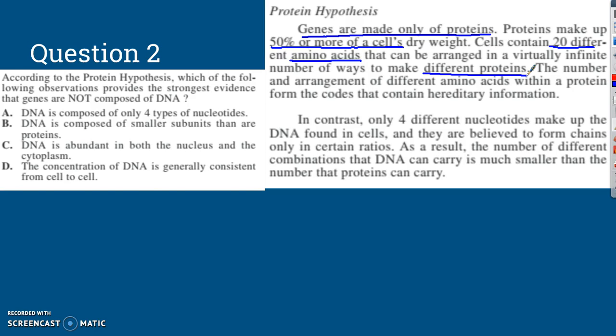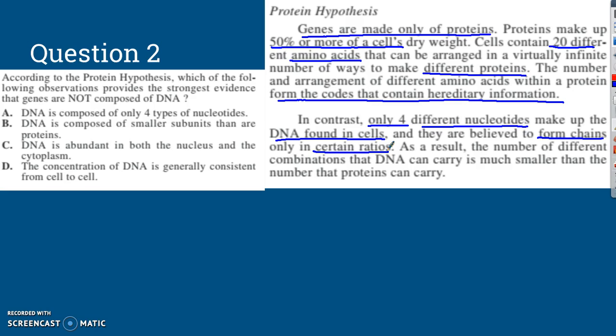The number and arrangement of different amino acids, they're saying that forms the codes that contain hereditary information. Now this is just a hypothesis, and I want to stress that we know that this is not true, but these are two differing viewpoints in this experiment. In contrast, only 4 different nucleotides make up the DNA found in the cells. They are believed to form chains only in certain ratios.